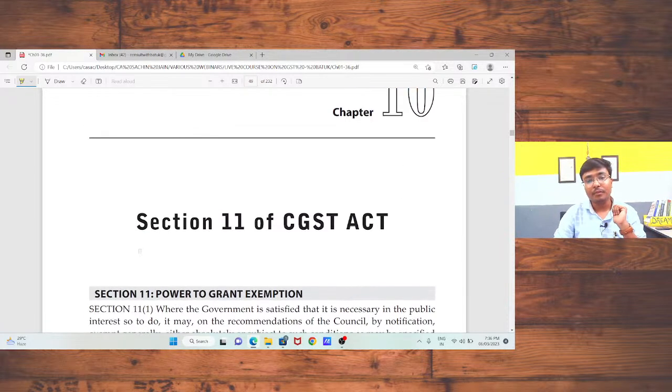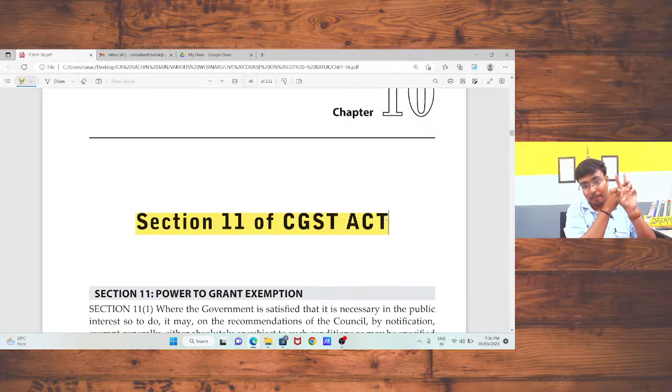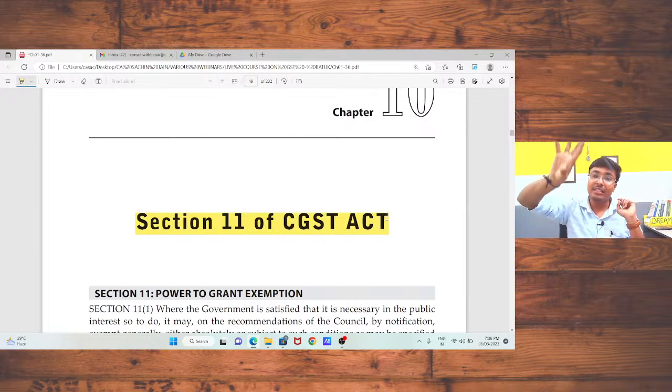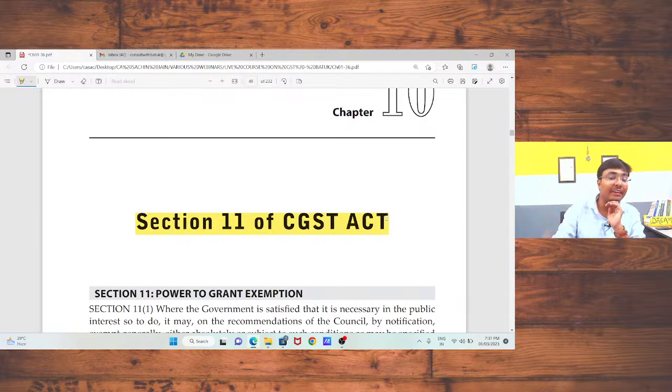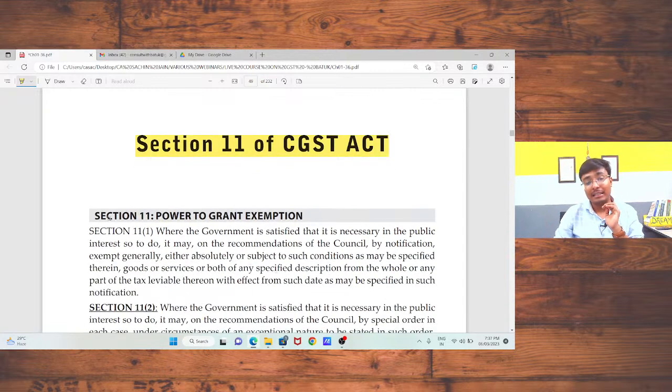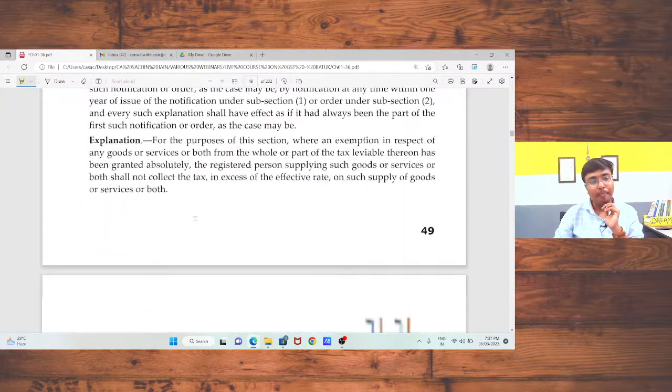Now, sir, section 11 of the CGST Act. We had discussed sections 7, 8, 9. Then after that we directly discussed sections 12, 13 or 14, that is time of supply. After that we discussed section 15, that is value. Okay, now we are going to discuss section 11, that is power to grant exemption. This is not a so important section. I just clarified this part.